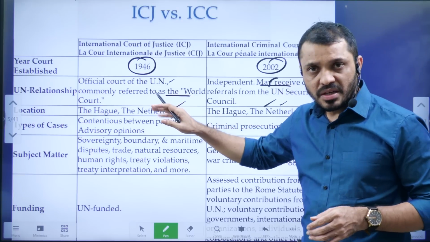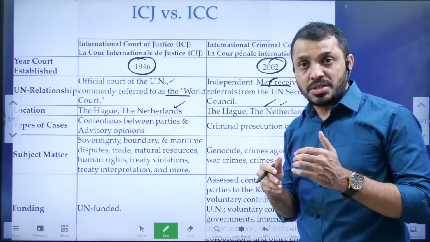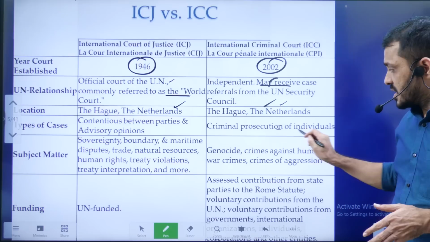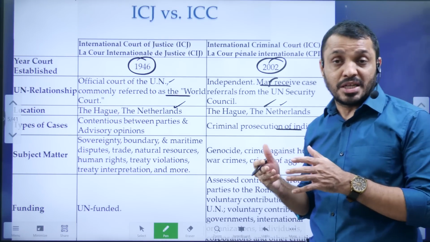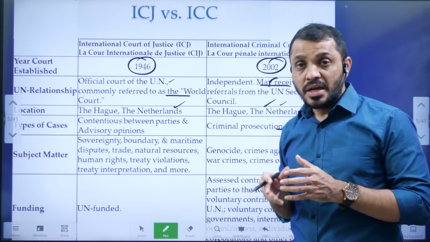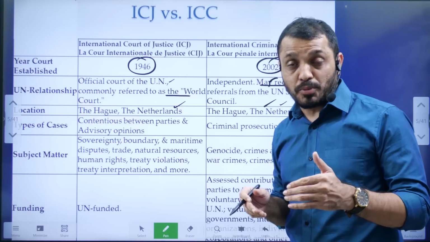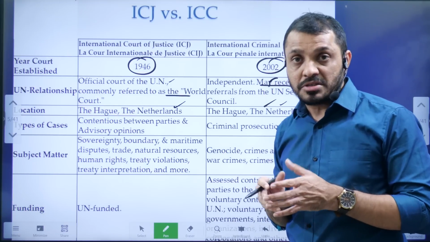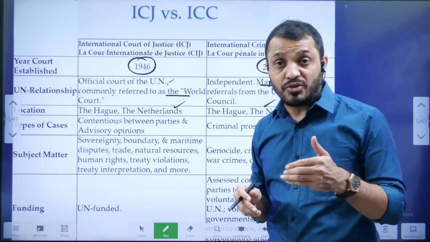ICJ deals with contentious disputes between nations, whereas ICC doesn't deal with disputes between nations. It generally prosecutes individuals, those related to genocide and violation of human rights.